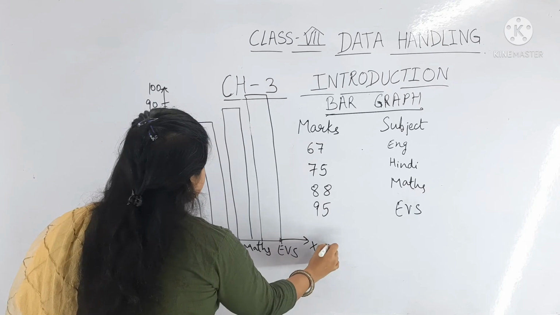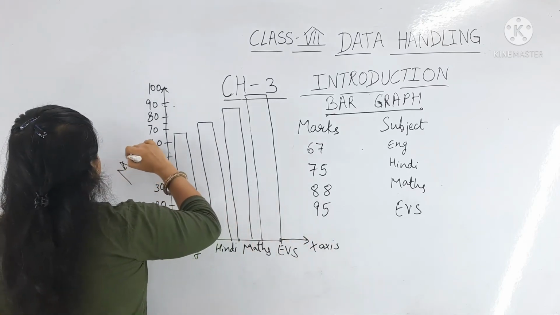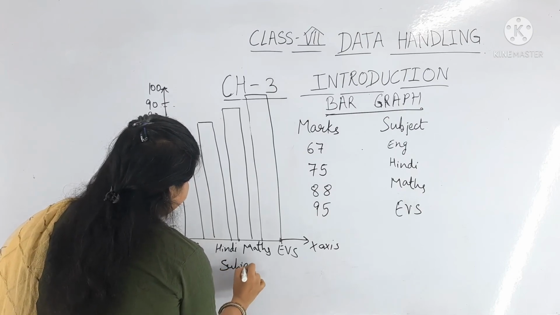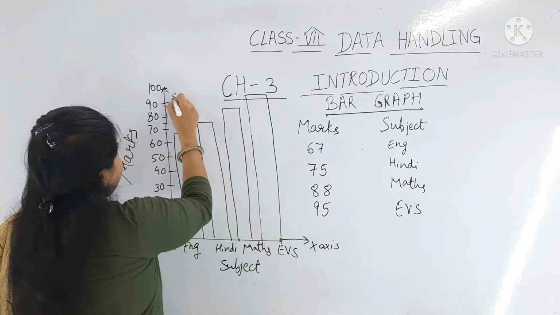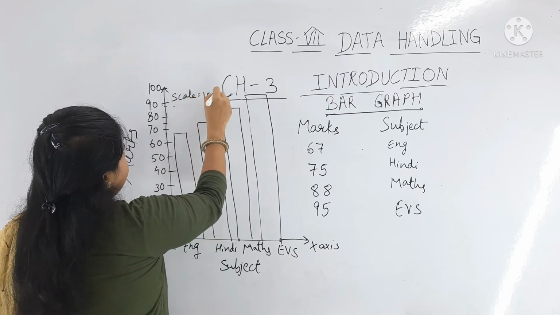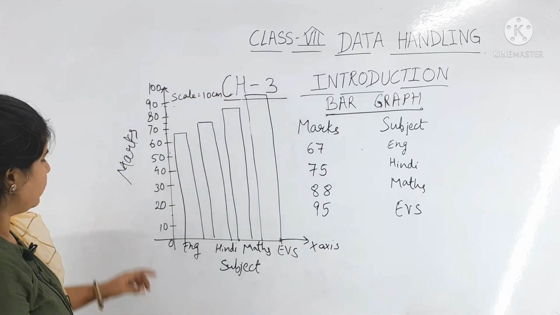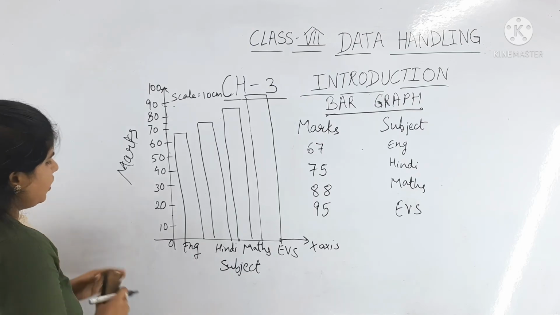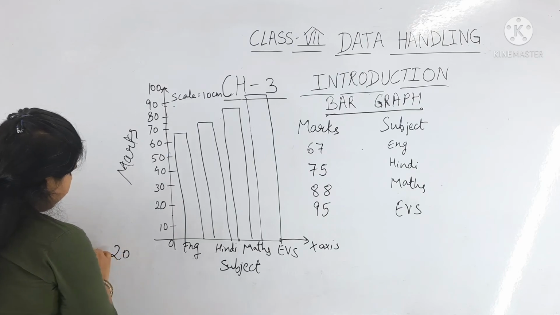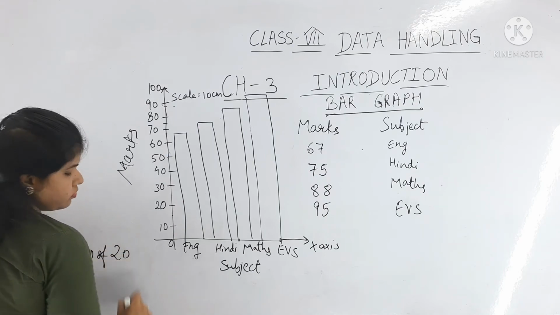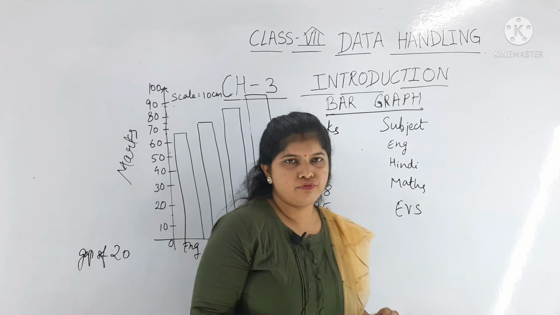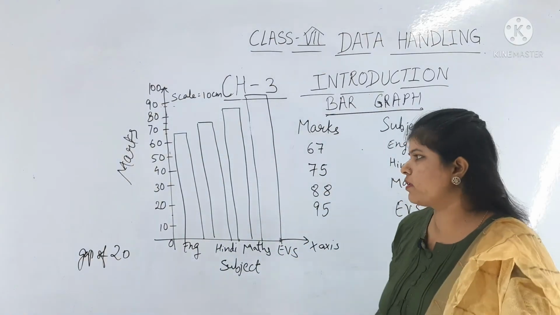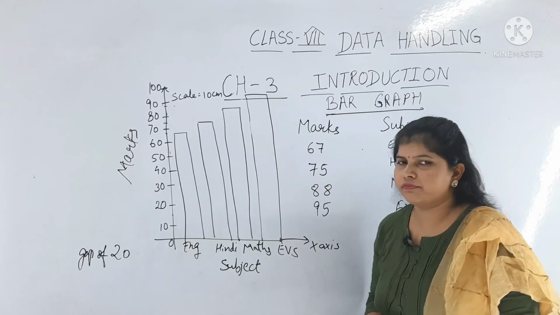This is the x-axis, here it is marks, and here it is subject. So for the bar graph the scale is 10 centimeter, you have to write. In the gap of 10 we had written here. In the same way you can draw in the gap of 20 also. Like this you have to draw according to the numbers given. This is the example of a bar graph.